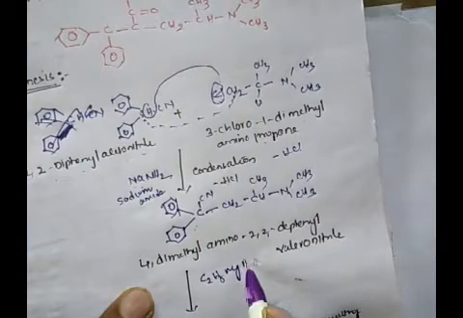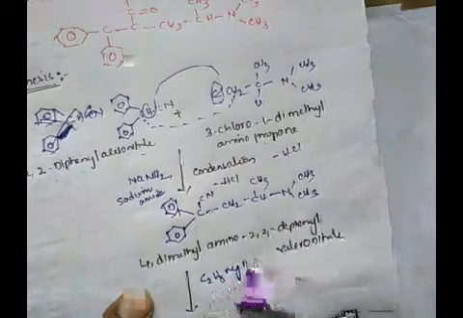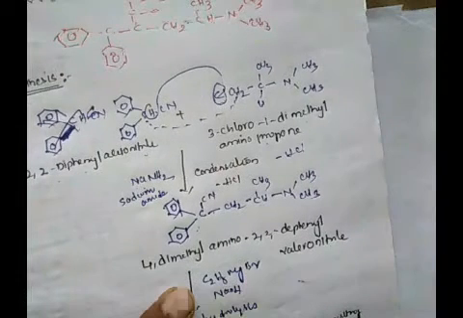It is treated with a Grignard reagent, ethyl magnesium bromide, C2H5MgBr, in presence of NaOH, followed by hydrolysis. So first we treat 4-dimethyl amino 2,2-diphenyl valeronitrile with the Grignard reagent ethyl magnesium bromide and NaOH.